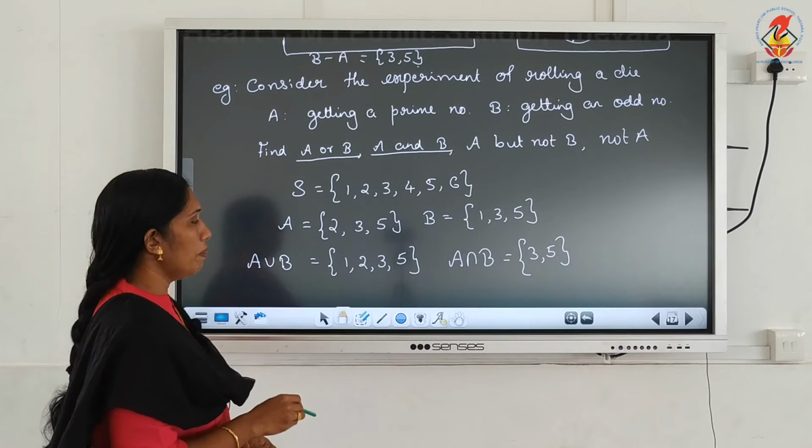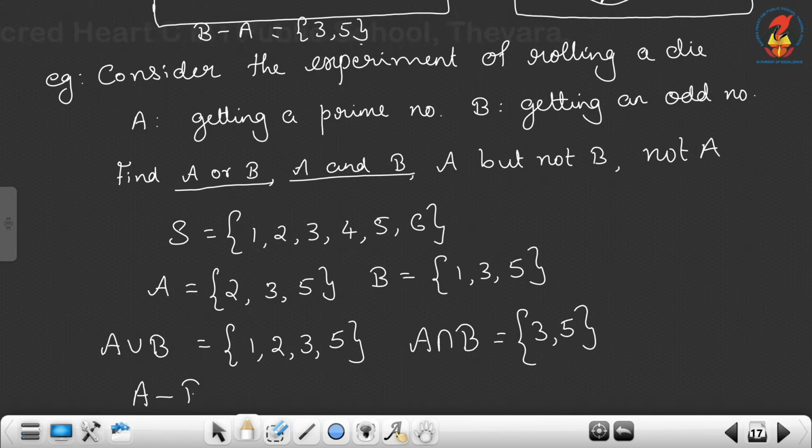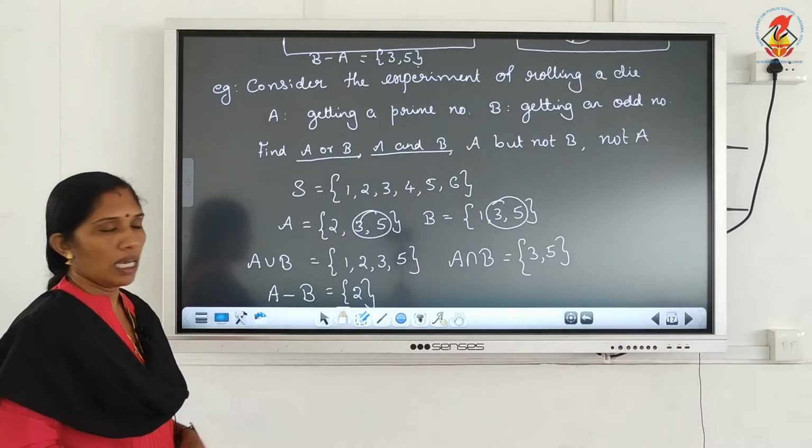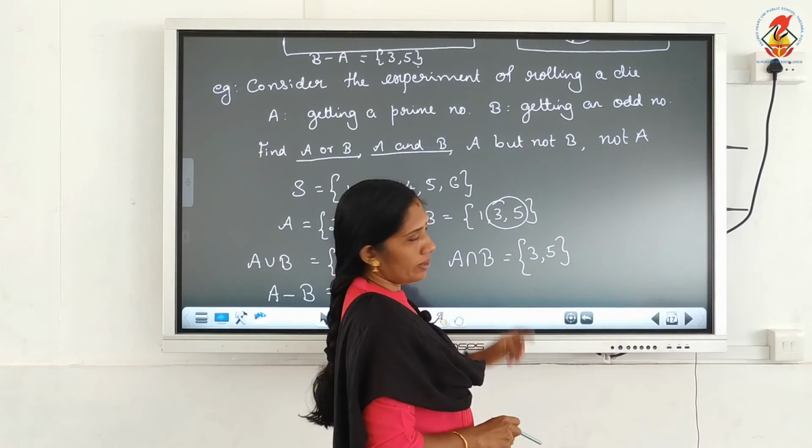A but not B, that is A minus B. A but not B is the set of all elements in A but not in B. So 3, 5 are common, and other than 3, 5, the element 2 is in A. That is A minus B. B minus A is the set {1}.